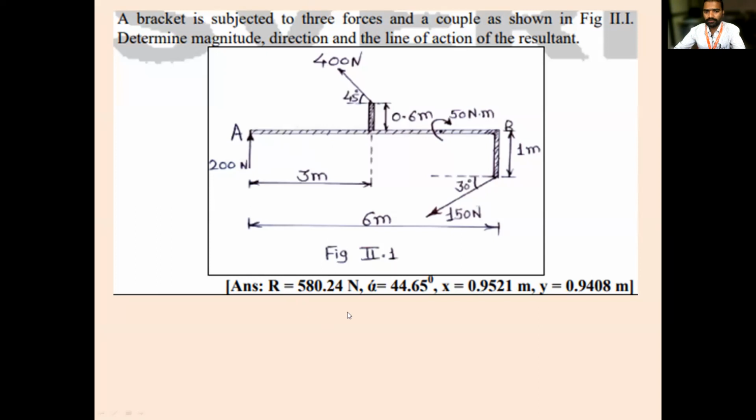How will you find out the resultant force? First, what will you find out? Summation of Fx, summation of Fy, and you will find the resultant R. And also you have to find the direction of the resultant. And again, you have to find the x intercept, y intercept, and also your d. Is there any doubt?